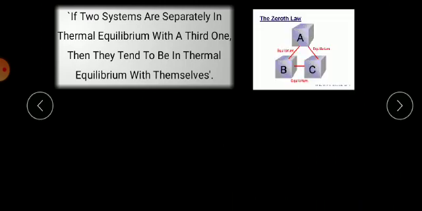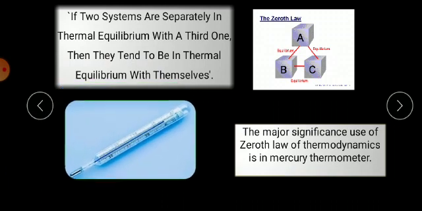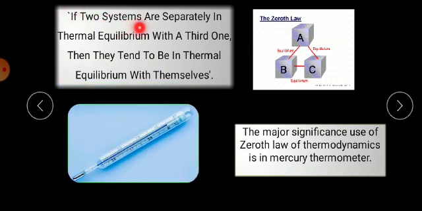If two systems are separately in thermal equilibrium with a third one, they tend to be in thermal equilibrium with themselves. See here, two systems, B and C, are separately in thermal equilibrium with A, as well as tending to be in equilibrium with each other. So A and B maintain equilibrium, as well as B and C. That is the zeroth law of thermodynamics.